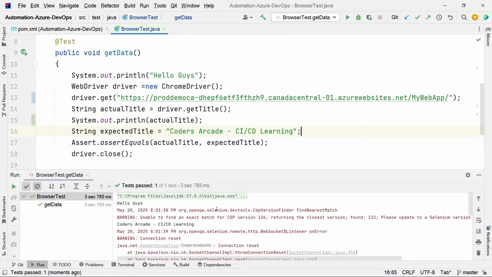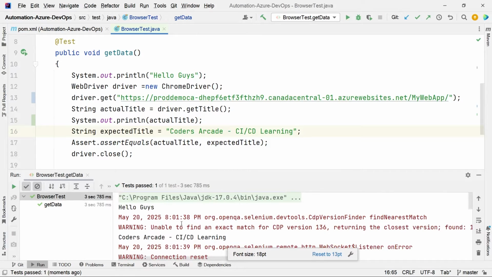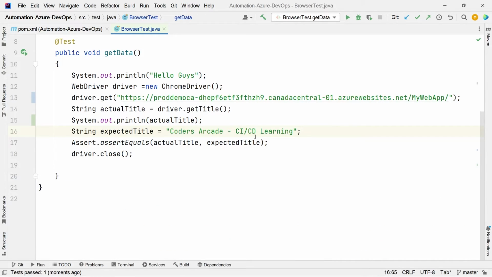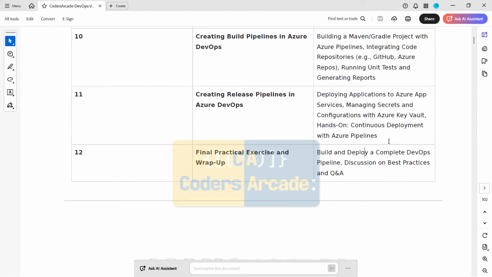Open the URL and see test passed. Okay, got it. You can see here, this is the title that we are printing. So this is absolutely fine. Everything is working fine. So if I go to the PDF, okay, so we have built and deployed a complete DevOps pipeline and about the best practices.